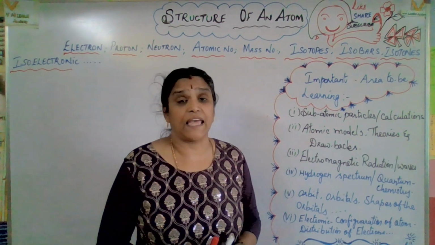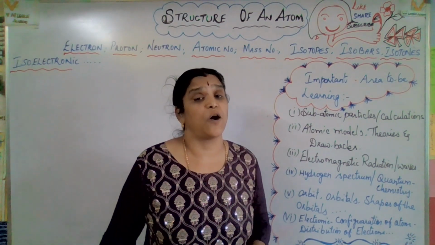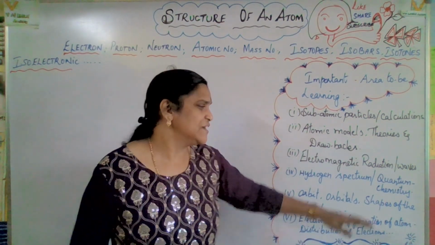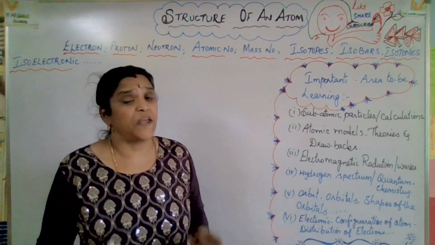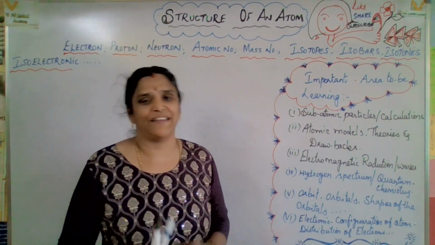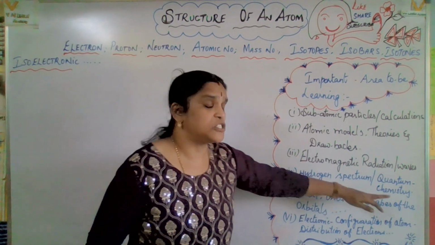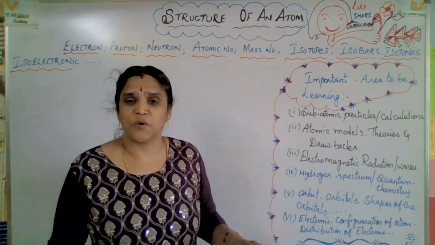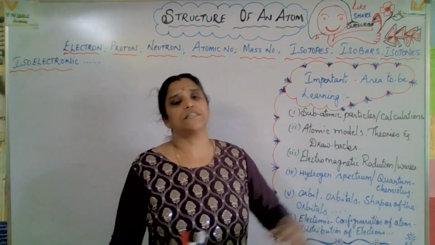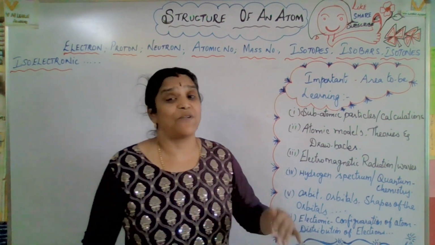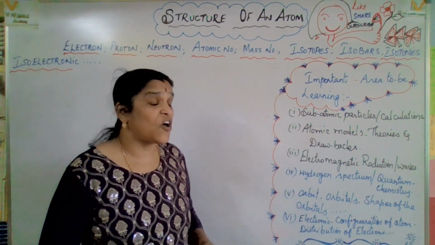And the main thing, quantum chemistry. Quantum chemistry is very, very interesting. Now we are learning nanotechnology, and quantum chemistry has given the basic idea for that. If you have interest, it's very interesting. From that we are getting orbitals, shapes of the orbitals, and so on. Wonderful. These have interesting concept points as well as calculation points. The next one after this, electronic configuration.